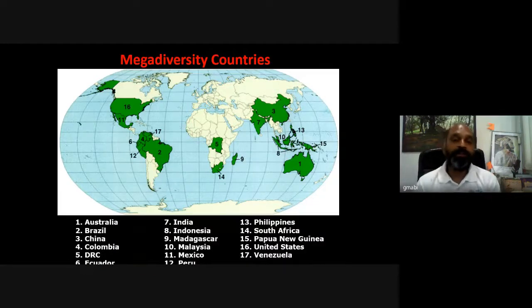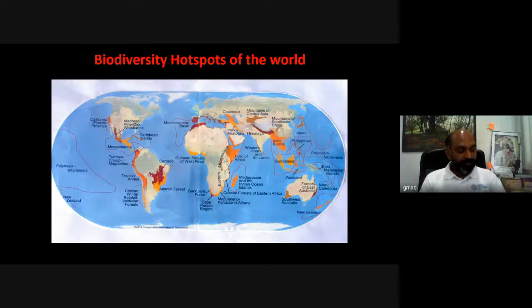So throughout the world, there are different mega biodiversity countries, and one can see the green color pattern over here, which are biodiversity rich. For example, Australia, Brazil, China, Colombia, and so on. India stands at position 7, which is biodiversity rich, and there are 17 different countries which are rich in biodiversity.